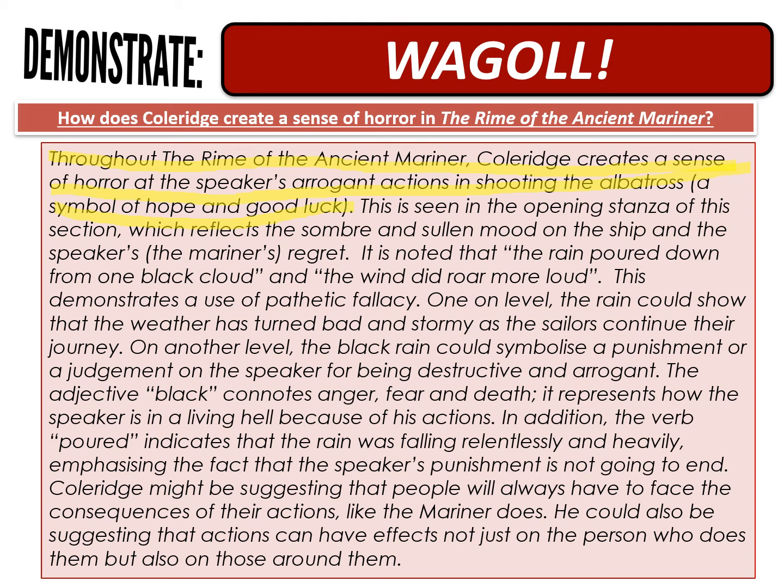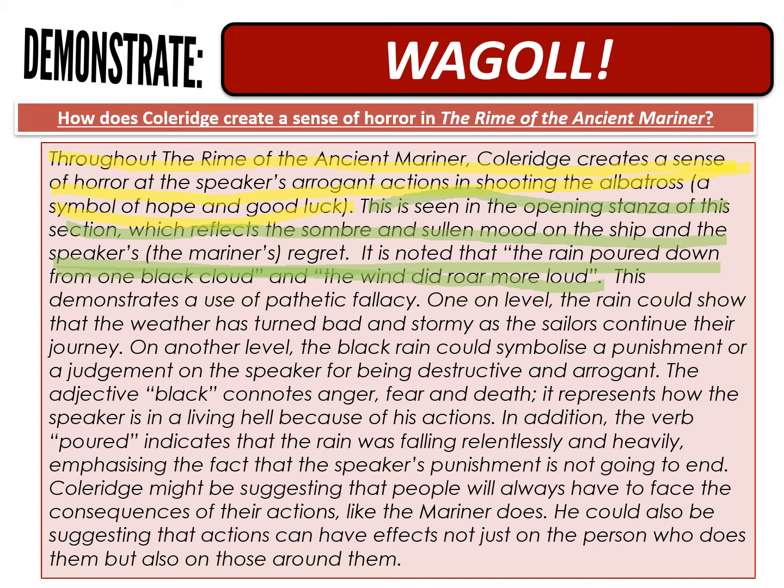This is seen in the opening stanza of this section, which reflects the sombre and sullen mood of the ship and the speaker's regret. It is noted that the rain poured down from one black cloud and the wind did roar more loud. So here is our example. We've got two quotations used to explain how Coleridge creates a sense of horror. There are others that you could choose, but these are the two that I chose.